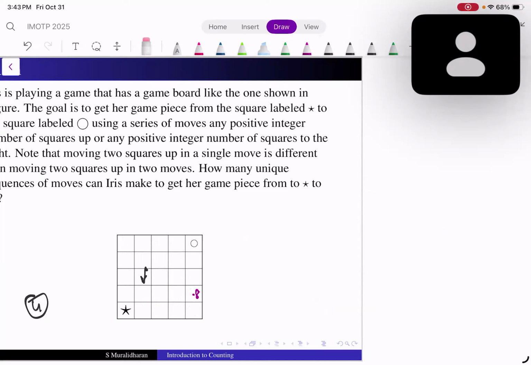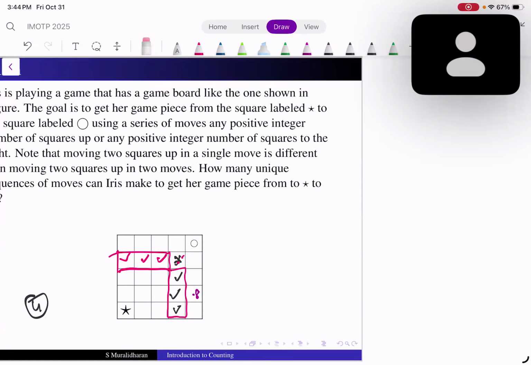The rule is that whenever I want to get to a square, I can reach it from this square or this square or this square, or from this square or this square or this square. So if I add the number of ways of reaching all these, I get one, and then if I add the number of ways of reaching all these other things, I get the other. So this will be the number of ways of doing this. Correct?